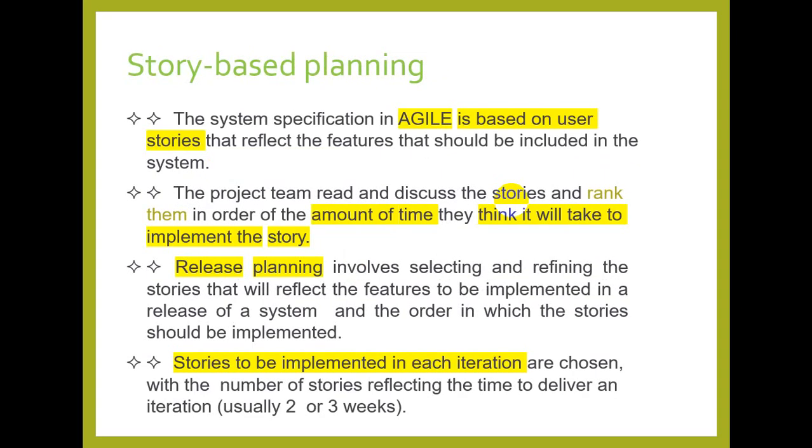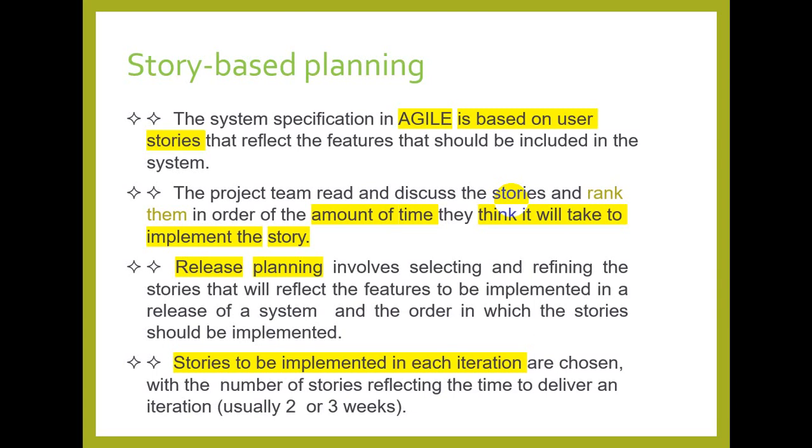In agile we have story-based planning. We write the user requirements in the form of user stories. We will have a detailed discussion over how the user stories are written and what they cover. For the time being, we may consider that a user story is a simple feature or functionality or one of the requirements of the customer. So we first write the user stories and then we rank them in order of the amount of time it will take to implement the story. So stories are sorted in order of the time required to successfully implement the story.